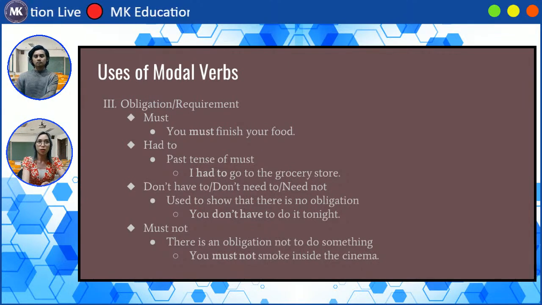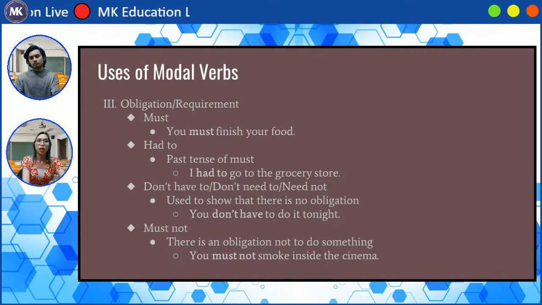Okay, the first sentence we have here: you must finish your food. This is what usually our parents would tell us, right? If we don't finish our food, it's bad. So that's why they tell us you must finish your food, because it's bad to waste food.